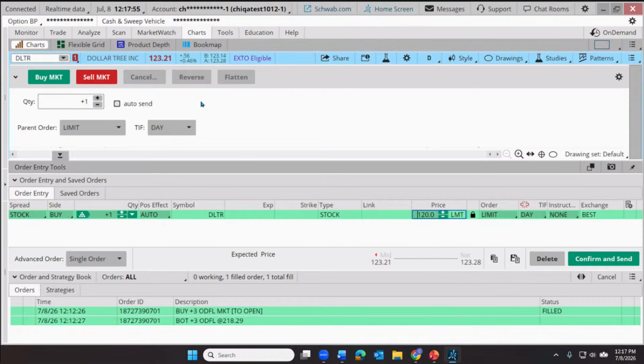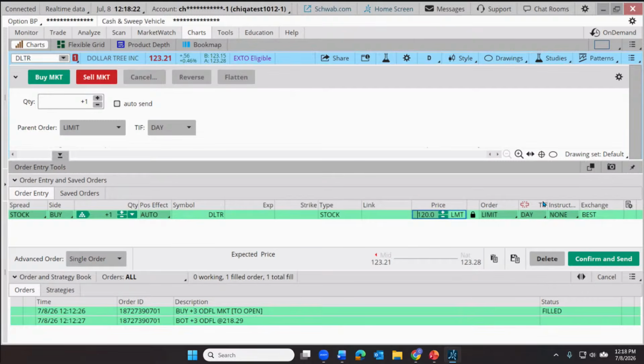Otherwise, if the stock doesn't go down there, this is the danger of these sorts of orders. This order just won't fill. We're literally saying we want to buy for 120 bucks, not a penny more. The market might deliver that price or it might not. But this order may not happen today.